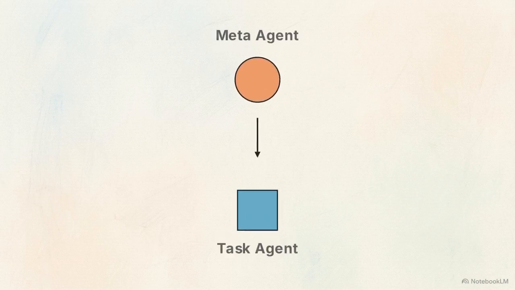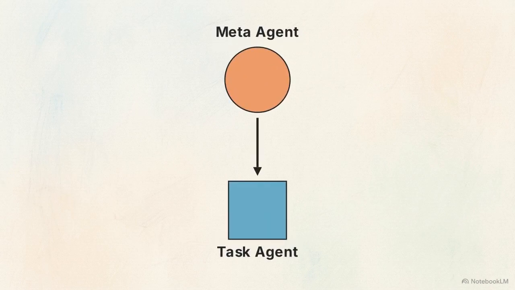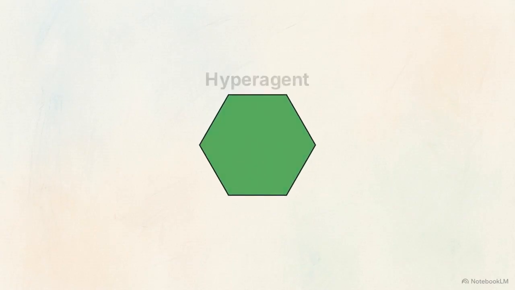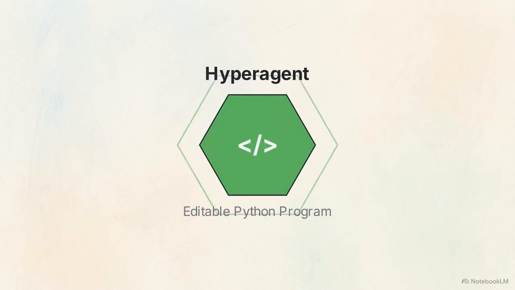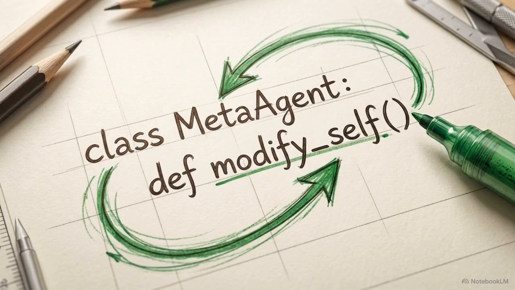The Darwin-Gödel machine with Hyperagents, or DGM-H, solves this bottleneck by unifying both the task agent and the meta-agent into a single, editable Python program. This creates a capability called metacognitive self-modification. Because the system is self-referential, it has permission to rewrite the exact code that determines how it learns.